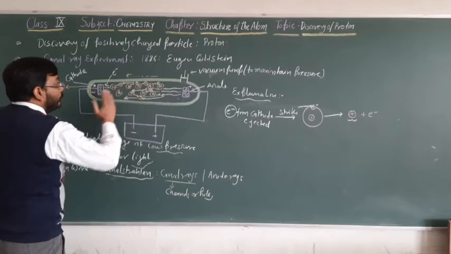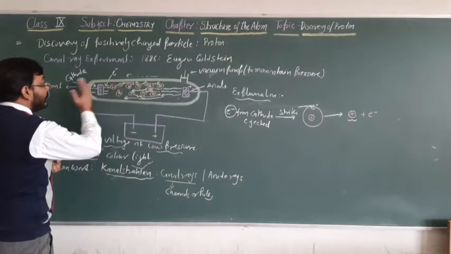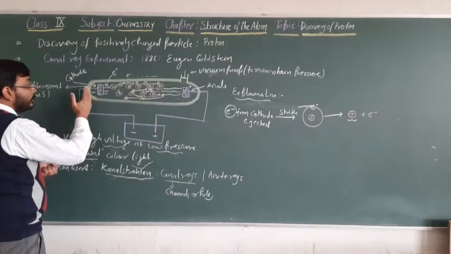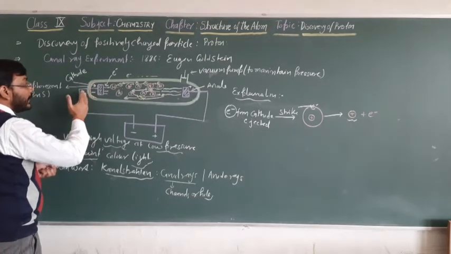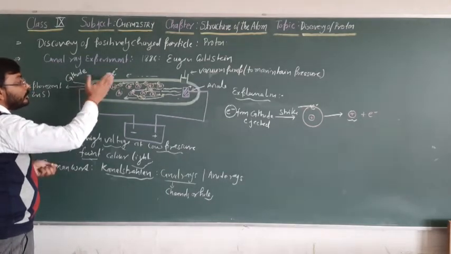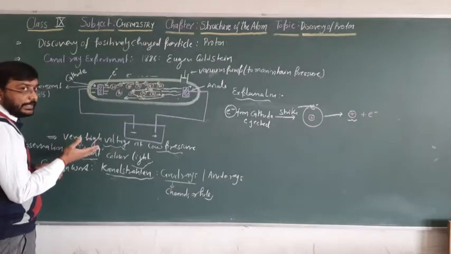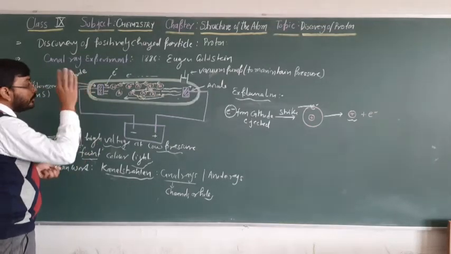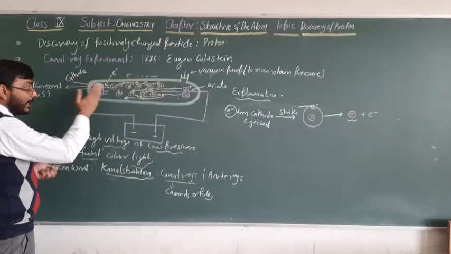When they move towards the negative plate, they strike the wall of the discharge tube, which is coated with fluorescent, phosphorescent material, and make it glow. Clear? He observed that glow at the wall behind.